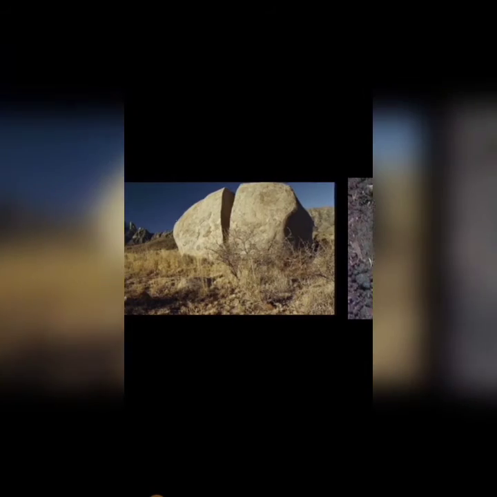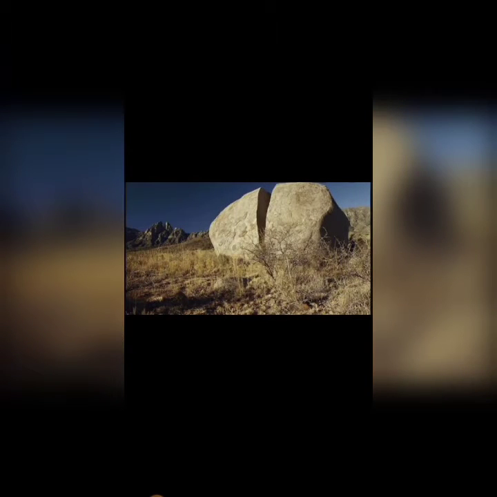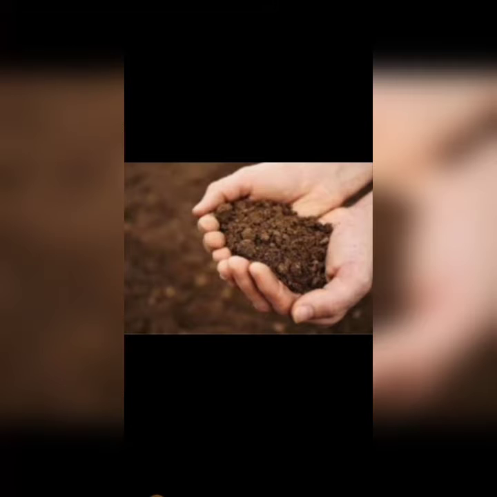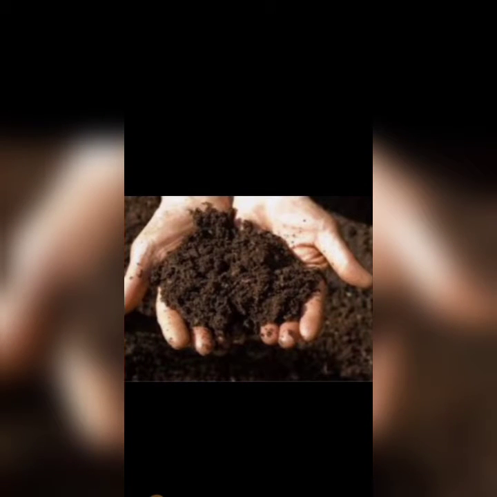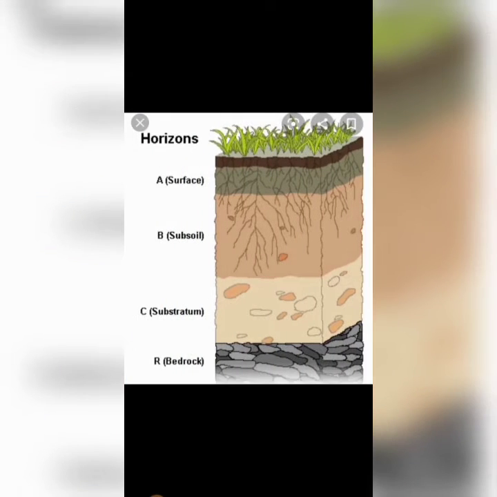Soil is formed by the breaking of rocks by the action of water, wind, and other climatic factors. Soil consists of different layers, and each layer differs in texture, color, and chemical composition. These layers are termed as horizons.